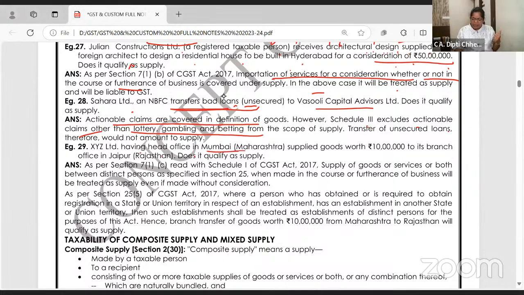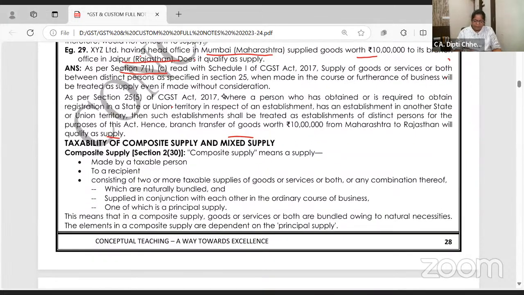XYZ Living, having head office in Mumbai, supplied goods worth 10 lakhs to its branches in Jaipur. Of course, deemed supply. Section 7 Schedule I. Yeah, it's a deemed supply. Very well, it will qualify as supply. Chalo. So these many examples are enough.